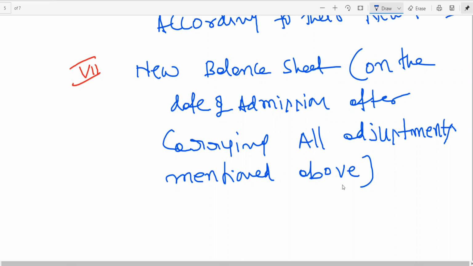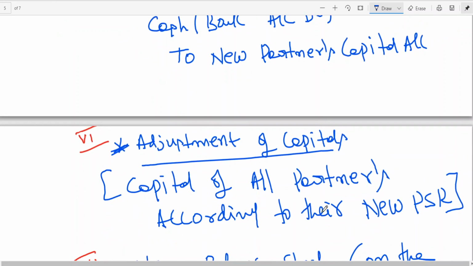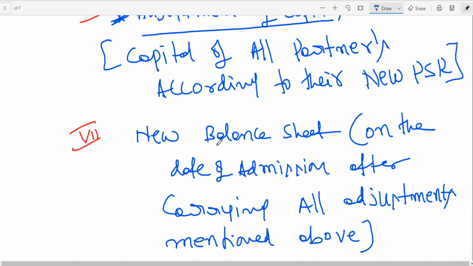So let me tell you how many points we discussed. 7 points. Number 1, profit sharing ratio, new or sacrificing. Then second one, revaluation of assets and liabilities. Third point, goodwill. We have already discussed in the last class. Fourth point, transfer of undistributed profits and losses. Fifth point, capital contribution by the new partner. Sixth point, adjustment of capital. This we will be discussing when a situation arises. Capital of all partners according to the new profit sharing ratio is called adjustment of capitals. And the seventh, new balance sheet on the date of admission after carrying out all adjustments.